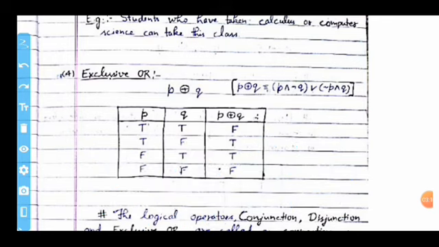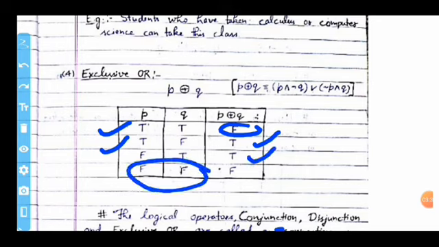Now look at the truth table. When the values of P and Q are true and true, meaning the same, it produces false. When the values of P and Q are one true and the second false, then it produces true. It means that when they are different it produces true, and when they are similar it produces false.